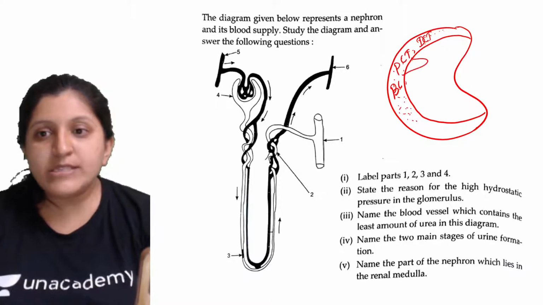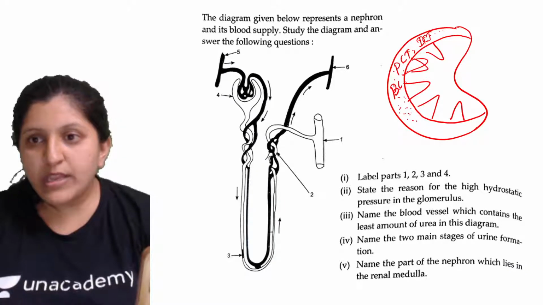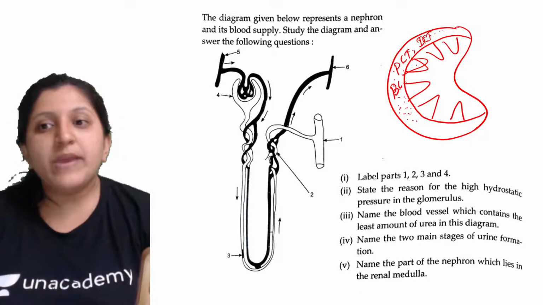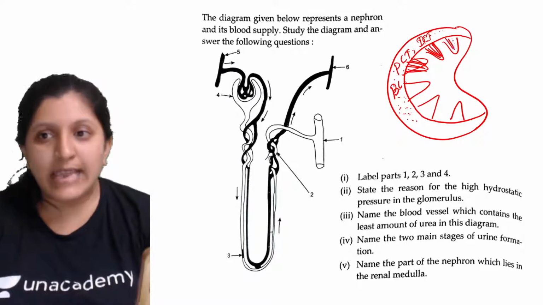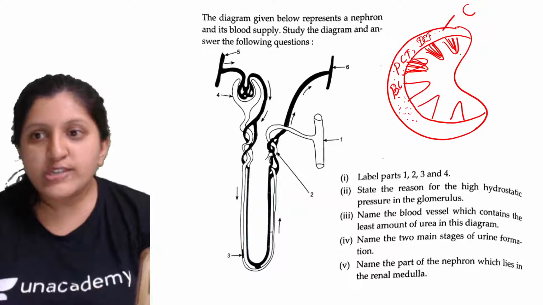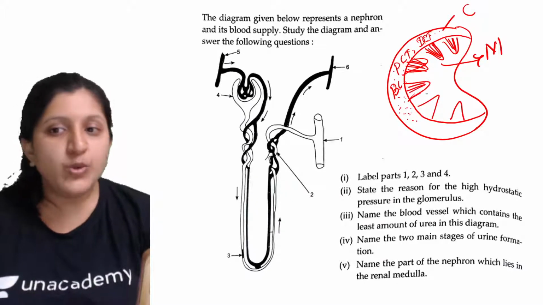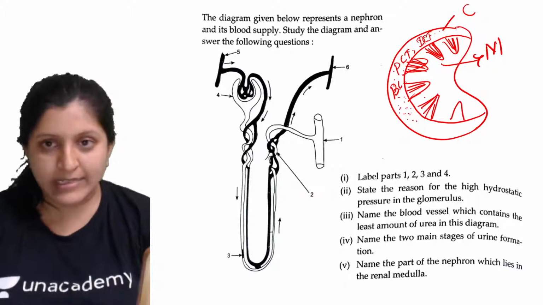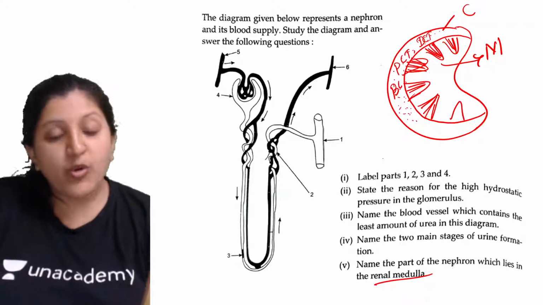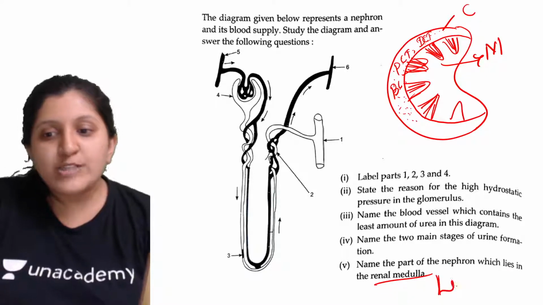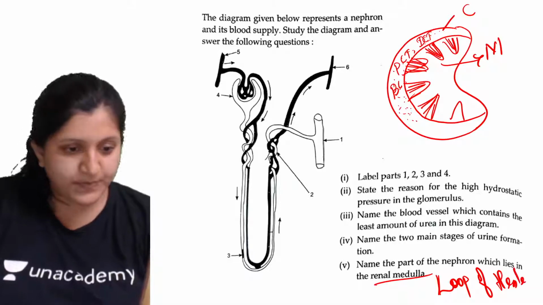Now this part that you see is the renal pyramid. It mainly has the Henle's loop, along with the collecting duct. So this region is the cortex and this region is the medulla. In the medulla region you can see Henle's loop and the collecting duct arranged. So that lies in the renal medulla. So the answer is the loop of Henle.